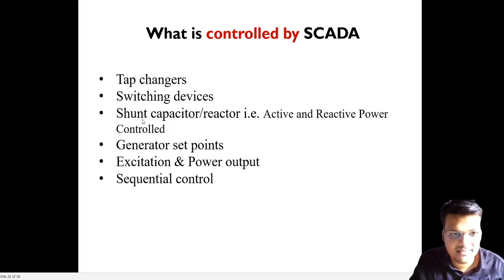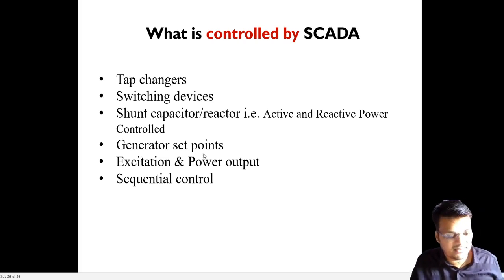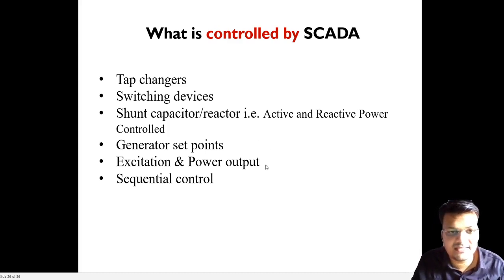And the third one is the shunt capacitor and reactor. So what is the role of the capacitor? As we know, it generates leading reactive power, and the reactor is also used to absorb reactive power. Generator set points: at what point should the generator operate? It will be covered in the automatic generation control system.